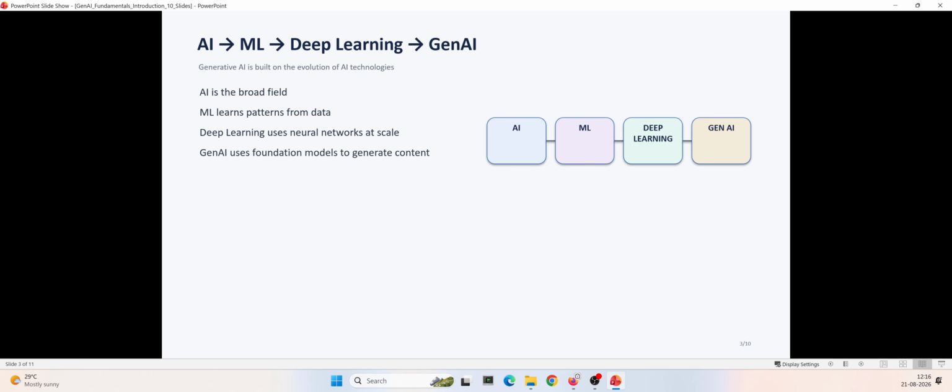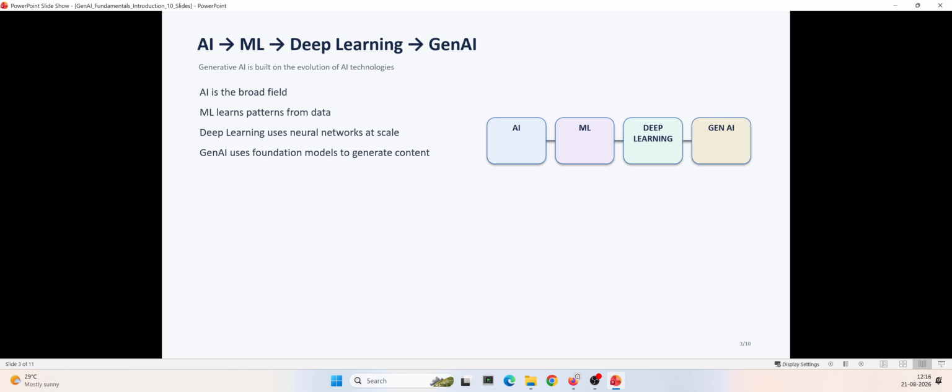So let's go to the path of generative AI. Before we go deeper into generative AI, let's understand where it fits within the larger AI landscape. Think of this as an evolution, right? First we have artificial intelligence. That's a very big concept. It refers to machines performing tasks that normally require human-like intelligence.